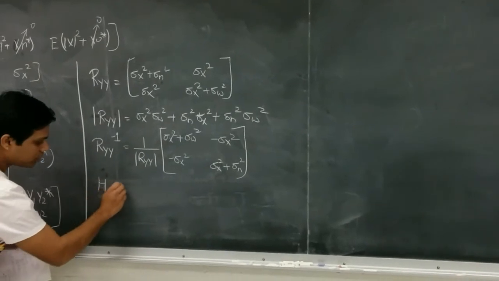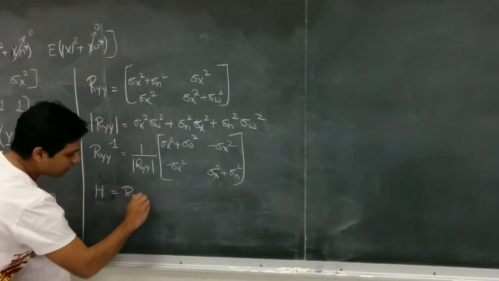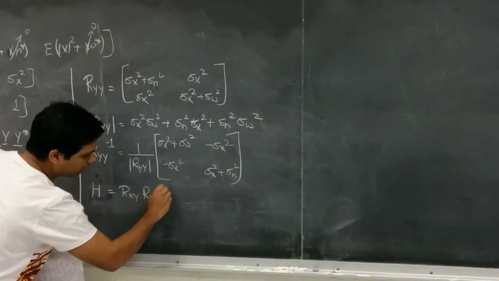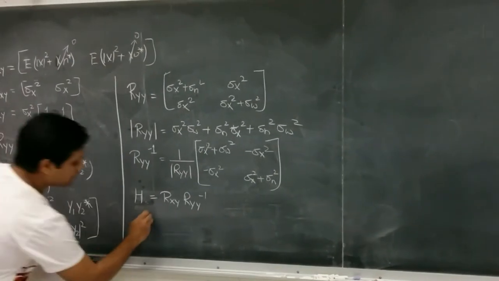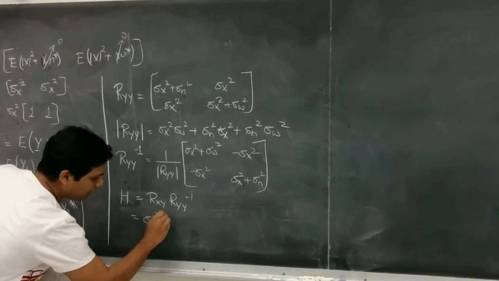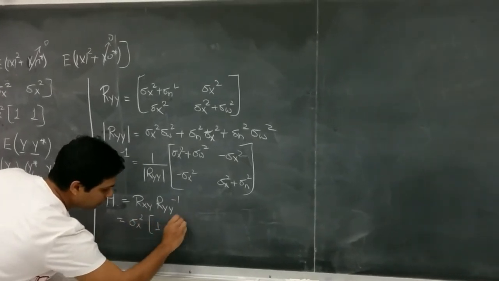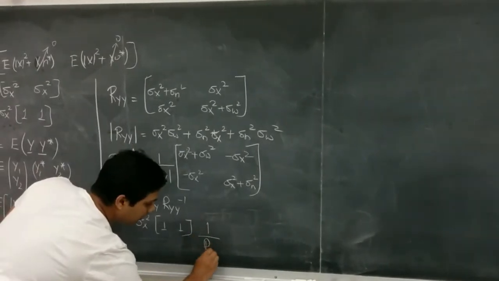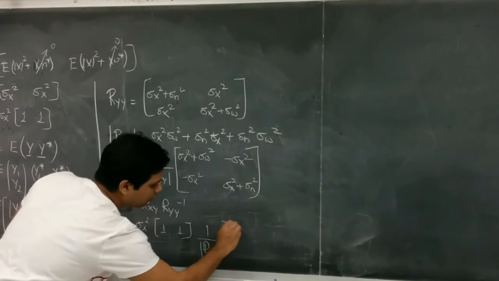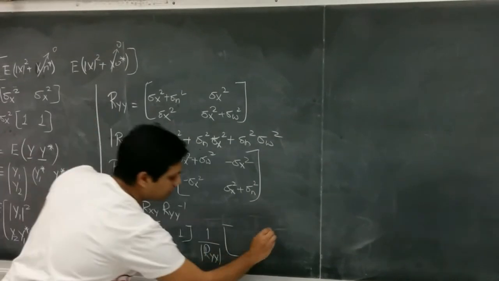Now to find H, we have to multiply R_XY and R_YY inverse. The value of R_XY we found as sigma x square times a matrix of 1 and 1. R_YY inverse is 1 upon the determinant of R_YY into this matrix.